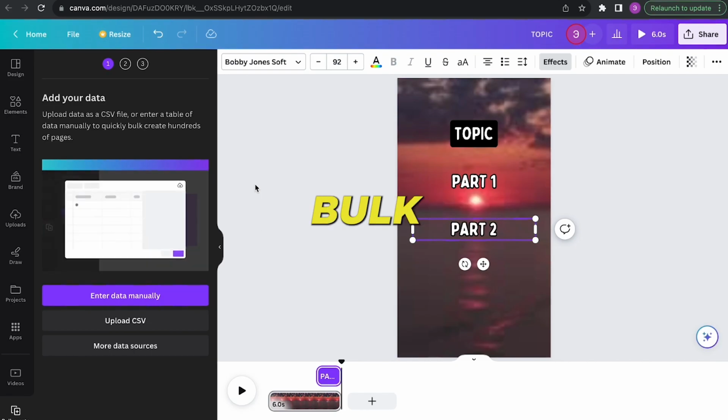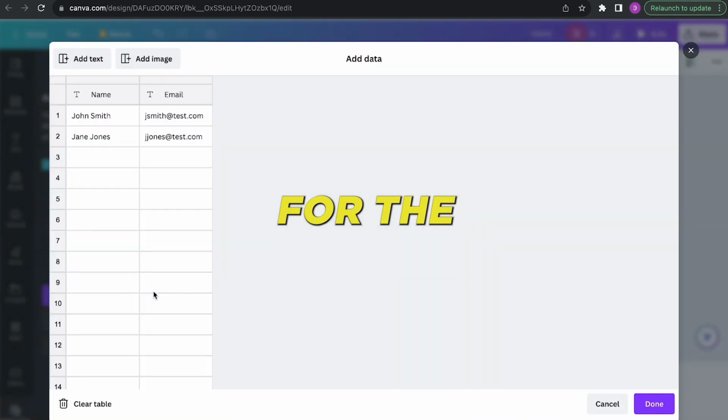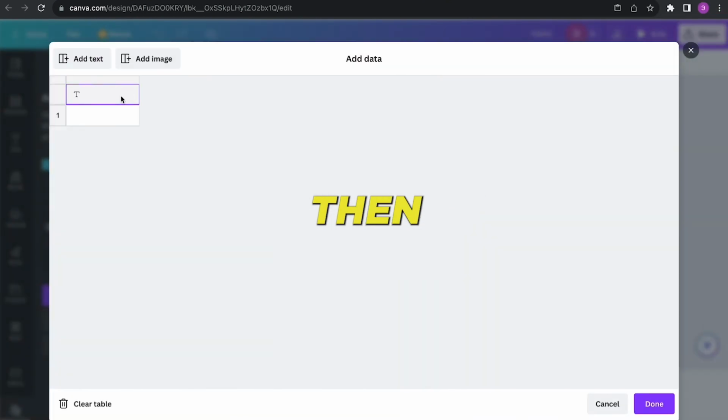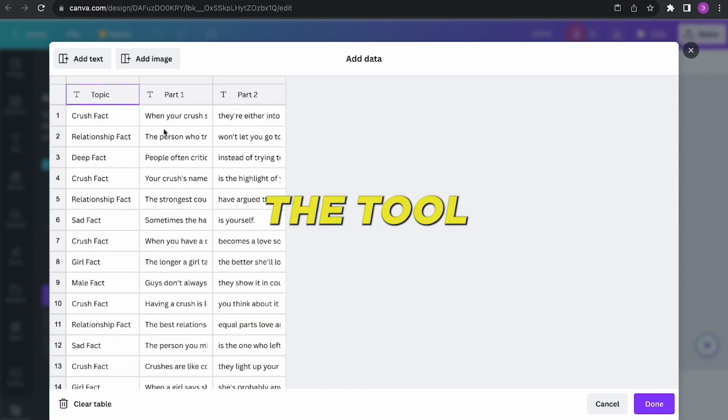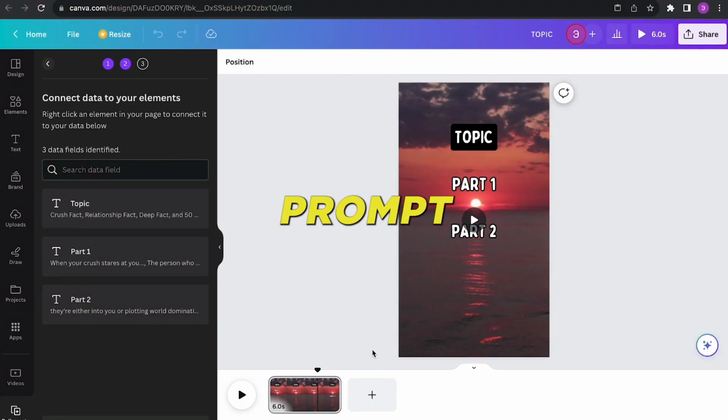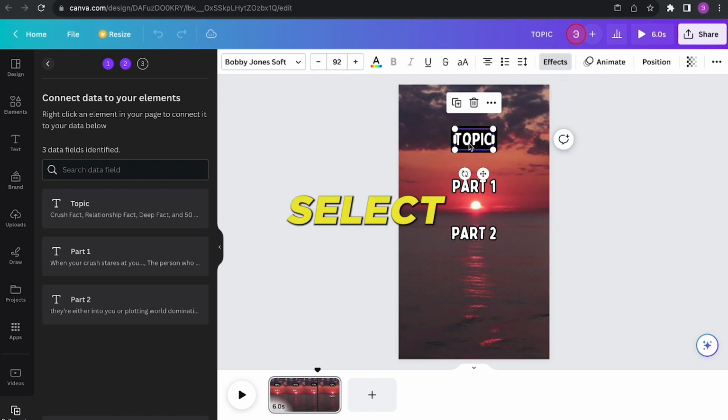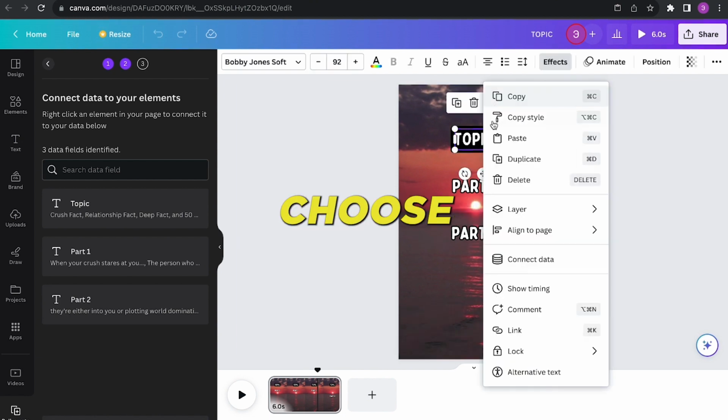In Canva's Bulk Create tool, opt for the Enter Data Manually choice. Then, select the top left column and paste your data. Instantly, the tool discerns the different segments: topics, Part 1 descriptions, and Part 2 conclusions. Once everything appears organized, finalize by clicking Done. Now, the system will prompt you to link the data to specific elements within your design space, ensuring the correct display of information. For the topic, right-click on it, select Connect Data, and then choose Topic.